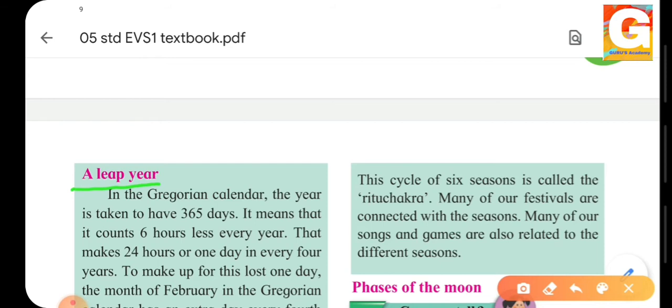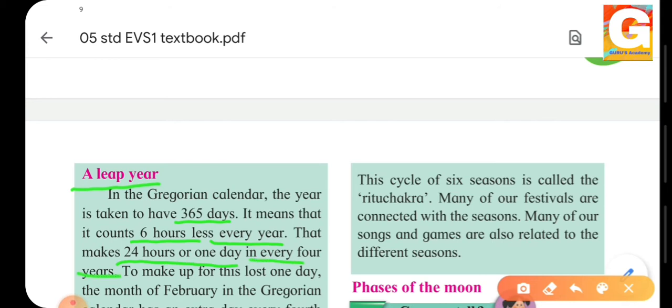Let's see. In the Gregorian calendar, the year is taken to have 365 days. But we have seen that the year takes 365 days and 6 hours. It means that the count of 6 hours is missed every year. That makes 24 hours or 1 day in every 4 years.